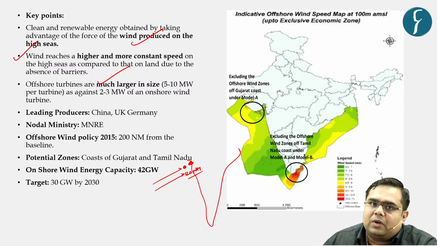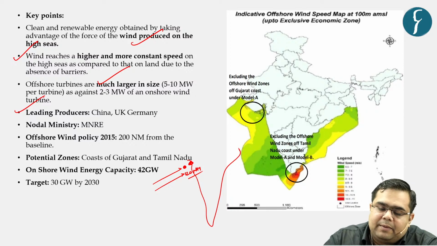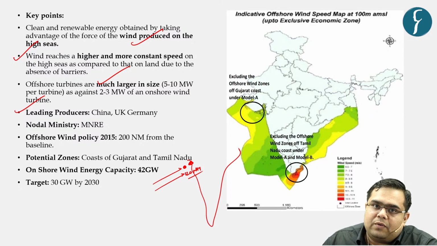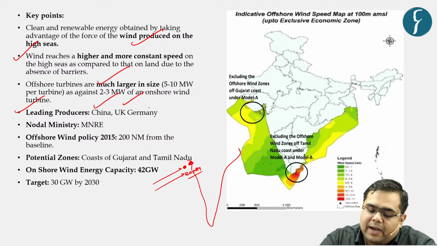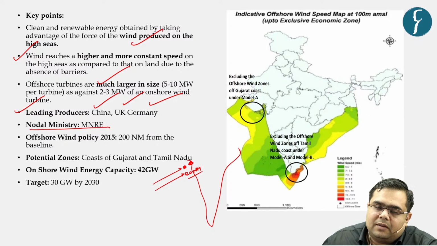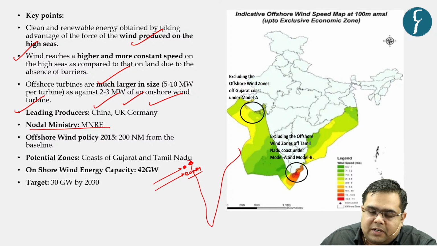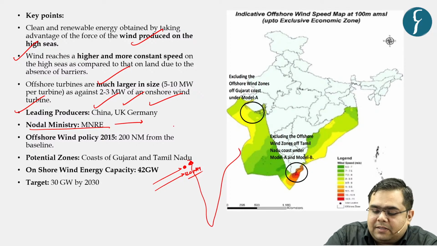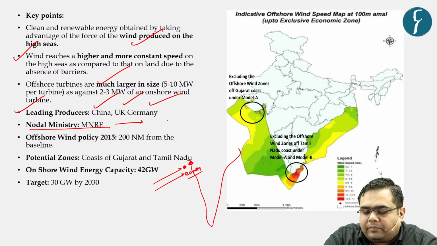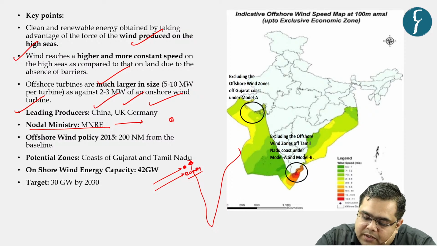Now, a key fact to remember is that the leading producer of offshore wind projects in the world is China, the second highest producer is the UK, and the third highest is Germany. When it comes to India, the nodal ministry for these projects is the Ministry of New and Renewable Energy, as is the case with onshore wind projects.